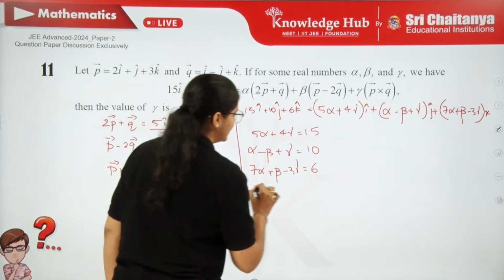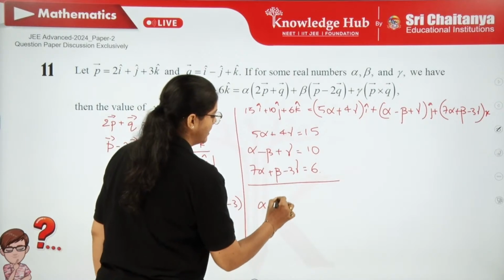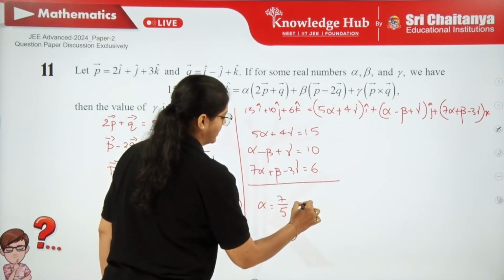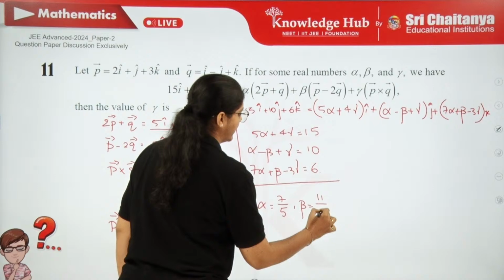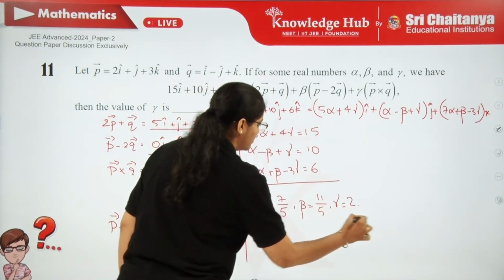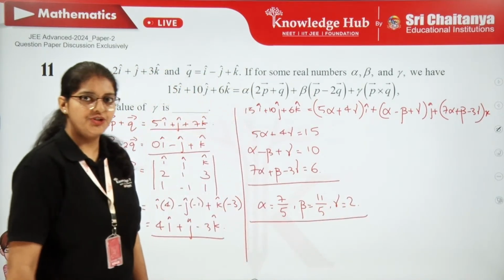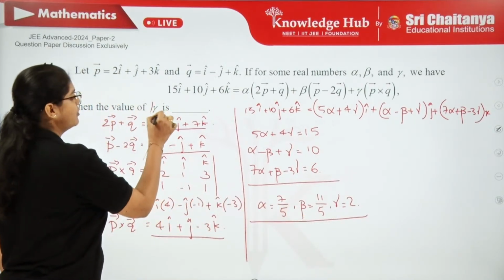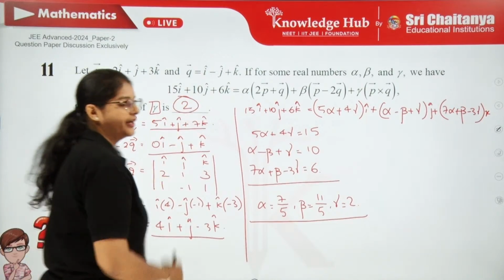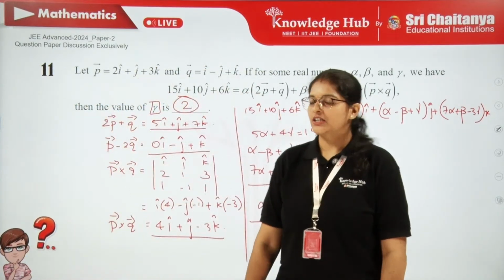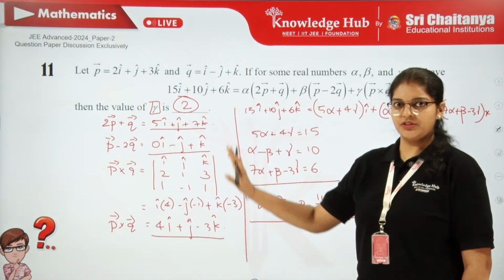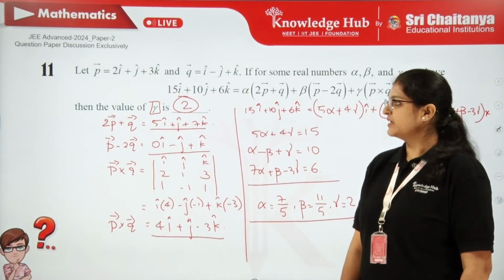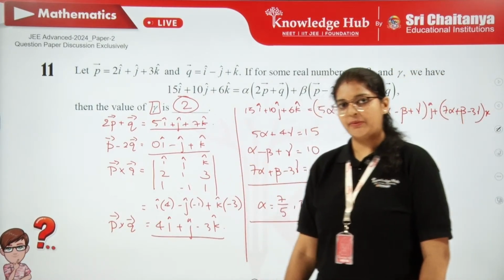If you solve these 3 equations in 3 unknowns, we will get alpha equals 7 by 5, beta equals 11 by 5, gamma equals 2. Not a big issue. After getting alpha, beta and gamma, he is just asking you the value of gamma only. So the answer is going to be 2. So that's how we can solve this 11th question. I hope this is a very basic, simple question. So let's move on to question number 12.